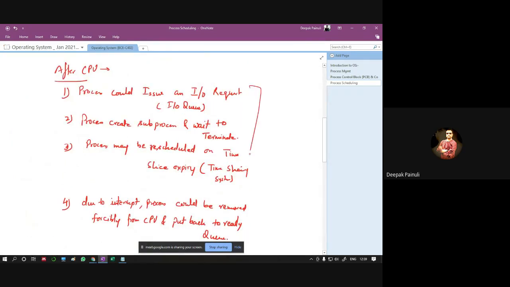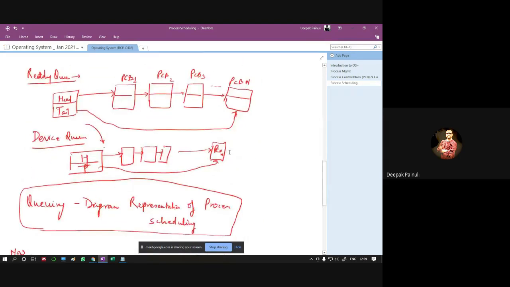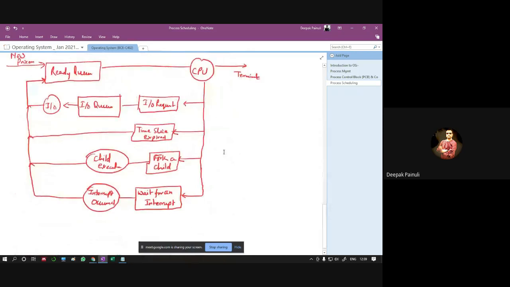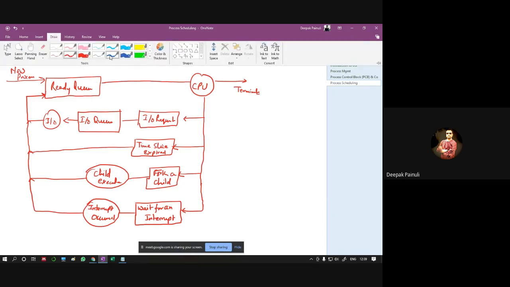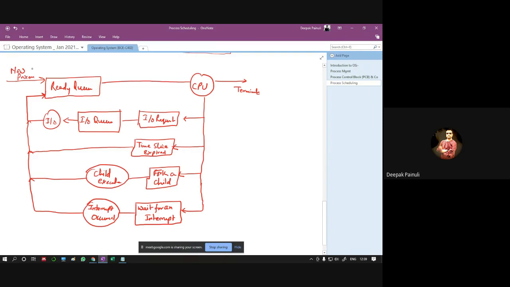All the cases we discussed here are represented by the queuing diagram representation, right? So what you understand by this diagram is simply that whenever a process is generated or created, it is first allocated to the ready queue, right? Once a new process is created, it is assigned to the ready queue. Let's say P1, P2, P3, P4, right?